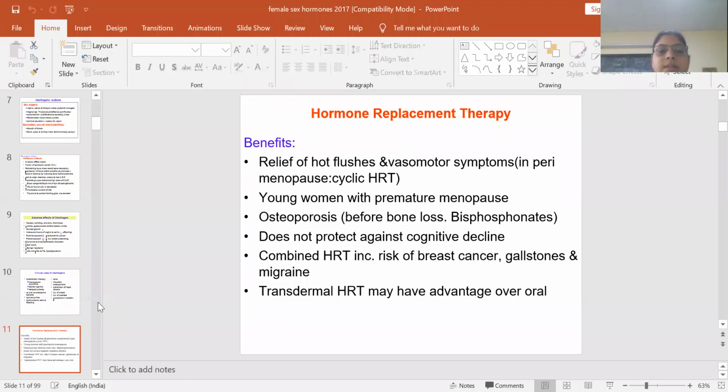Now, hormone replacement therapy is the increased benefit of the estrogen. There will be relief of hot flushes and vasomotor symptoms. In young women with premature menopause, osteoporosis is reduced by the estrogen, and it does not protect against cognitive decline. There is increased risk of breast cancer, gallstones, and migraine.